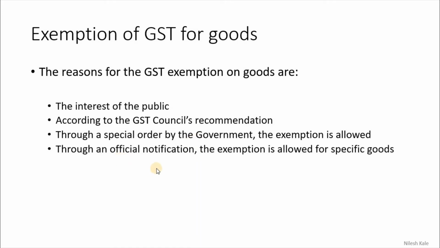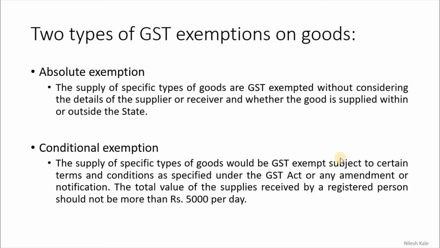Now, through an official notification, the government can do this through the gazette notification, saying that these are specific goods which will be kept exempt from the GST. Now, there are two types of exemption on goods, that is absolute exemption and conditional exemption.